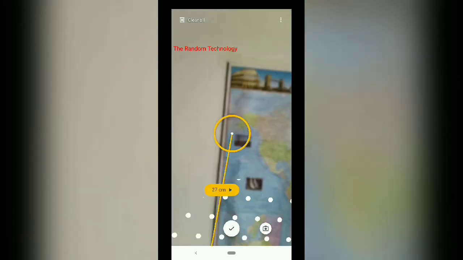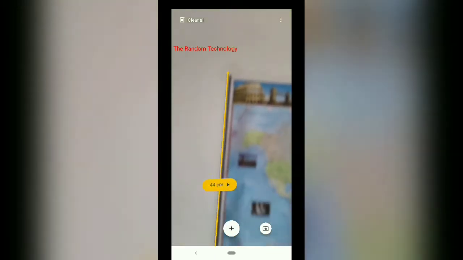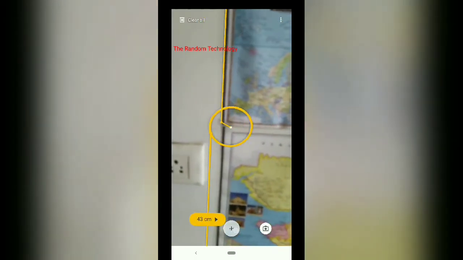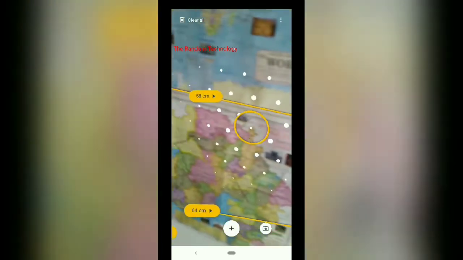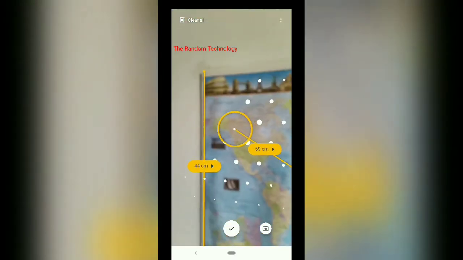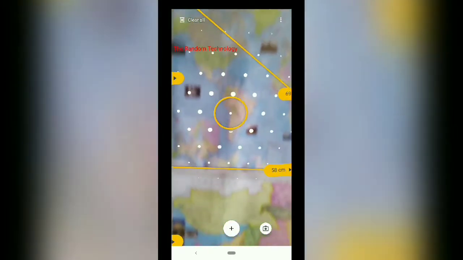So now let us do this on another mat. Just now I am measuring the breadth. Now let us see the length. So how much is the length? The length is about 58 centimeters, but it can still get more accurate. Now let us check its diagonal. The diagonal is about 73 centimeters.